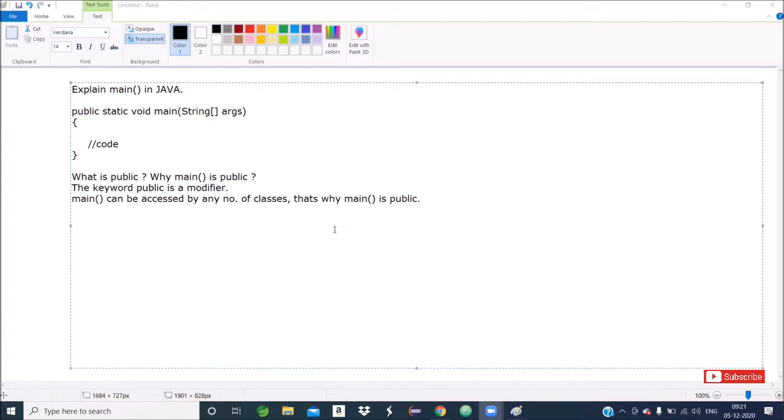Then point number 2, why main method is public. See, yesterday that already we have seen how to write a program and how to save that program. Suppose I have a program that I have saved in E drive and there is a folder, Java programming folder.